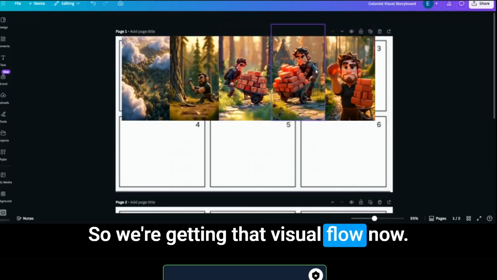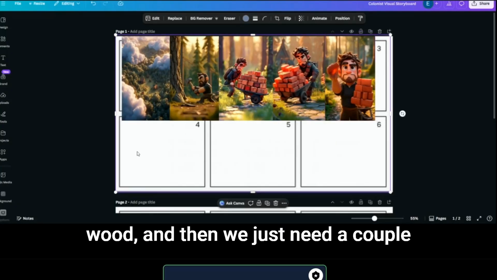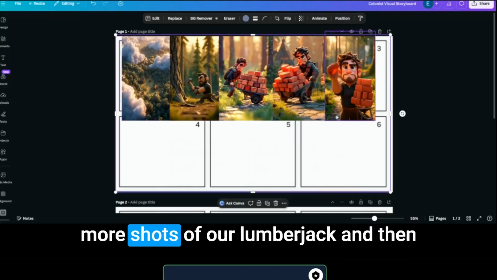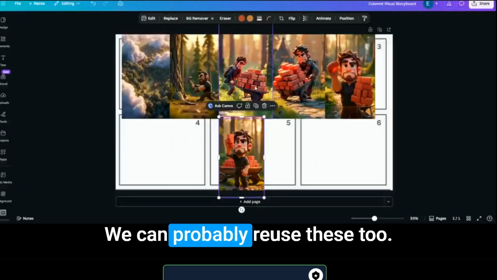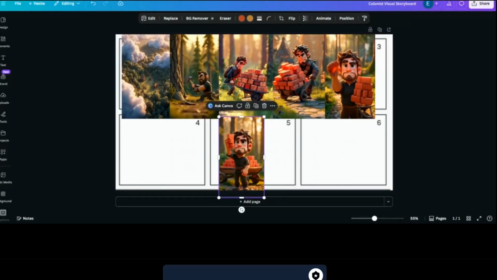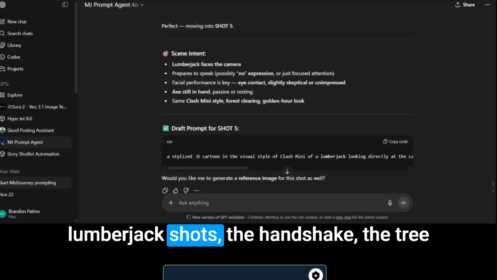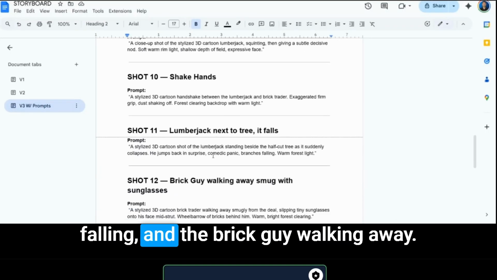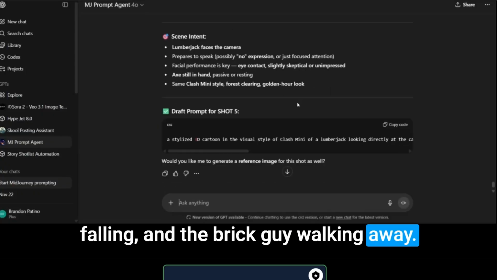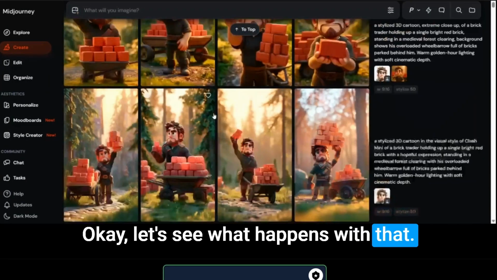So we're getting that visual flow now. We've got our guy asking brick for wood. And then we just need a couple more shots of our lumberjack, and then we'll be good to go into animating. We can probably reuse these too. So now we're really missing a couple of lumberjack shots: the handshake, the tree falling, and the brick guy walking away. We'll be able to do that pretty quickly. Okay, see what happens with that.